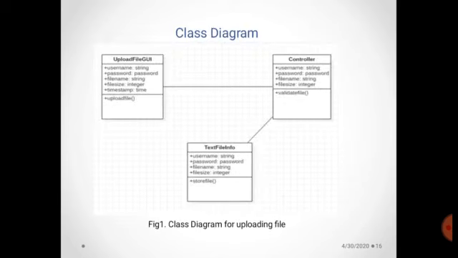This is the class diagram of our system for uploading a file. In that, three classes are used: uploading file GUI, controller, and text file info. The uploading file GUI consists of various attributes such as username, password, file name, file size, timestamp, and an upload function, which is used to upload the text file. After uploading the file, the controller validates whether the file is valid or not. The text file information class stores the file.